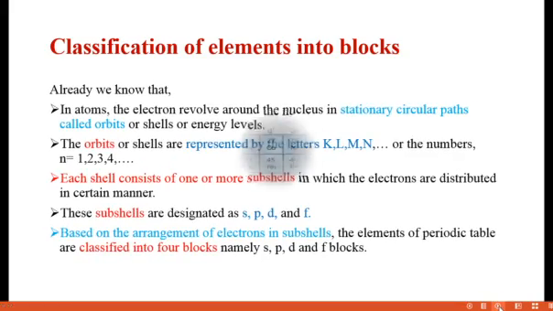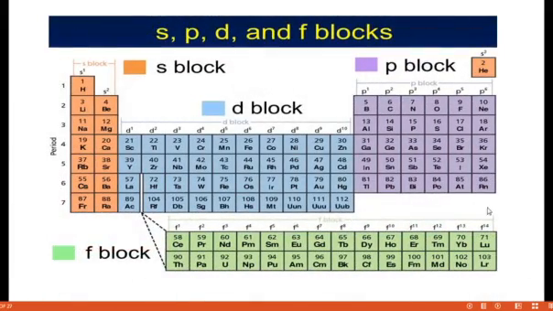Here is the periodic table. The first 2 groups are known as the s block, because all the first group elements have the outermost configuration ns1, and all the second group elements have ns2. Similarly, the p block is from the 13th to the 18th group.